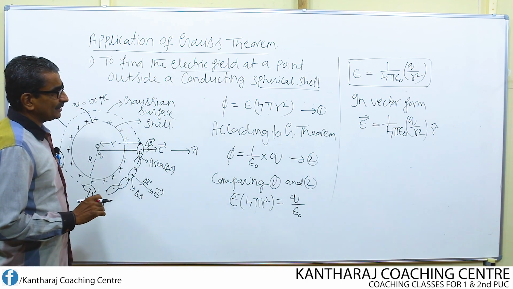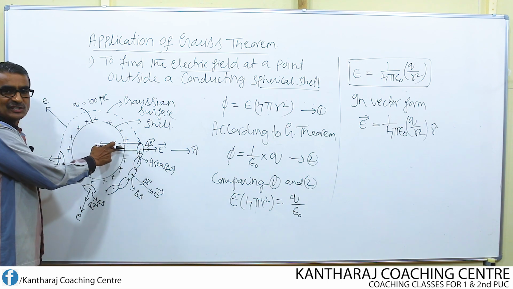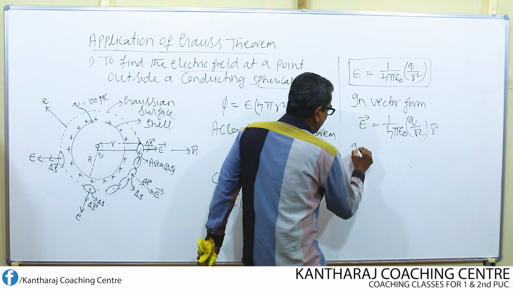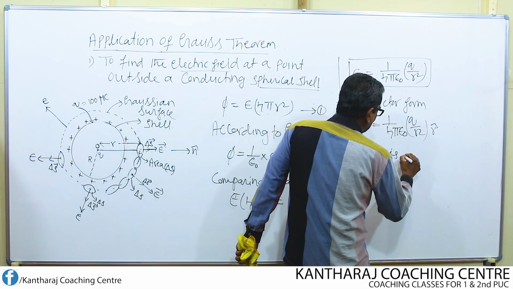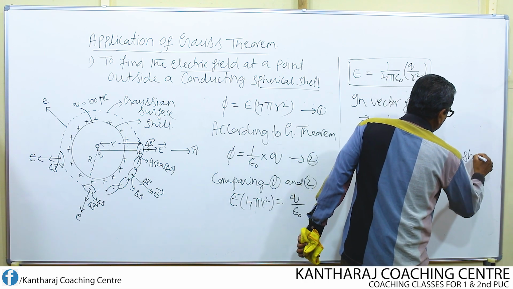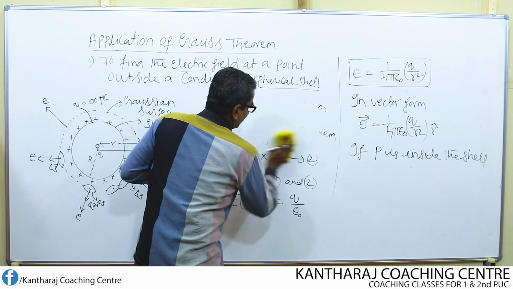Suppose I choose the point P inside the shell, instead of outside the shell. What will be the electric field? Let us draw one simple diagram corresponding to this.